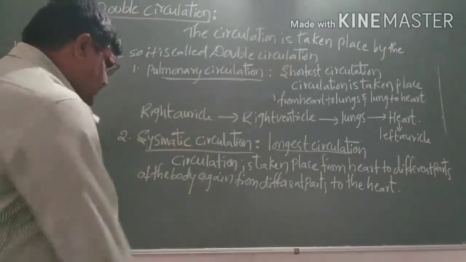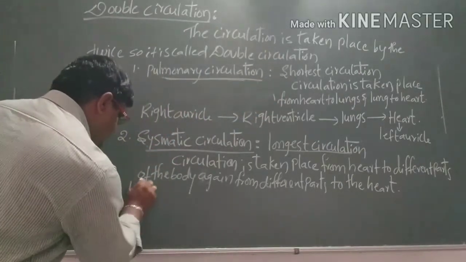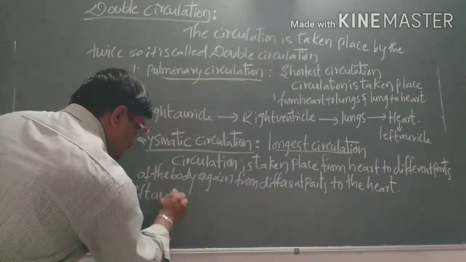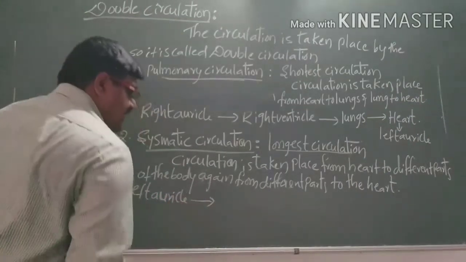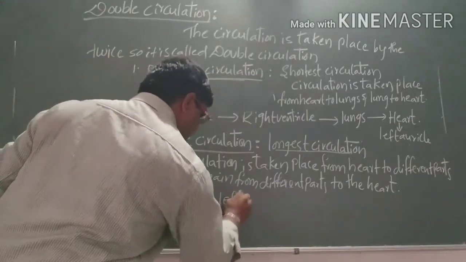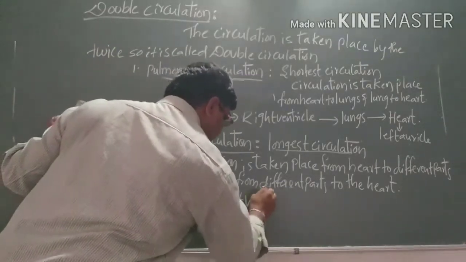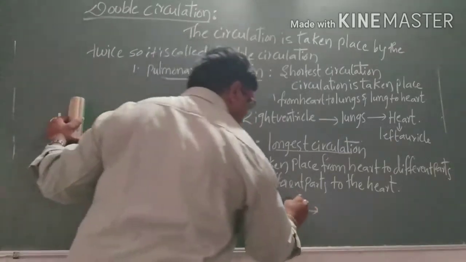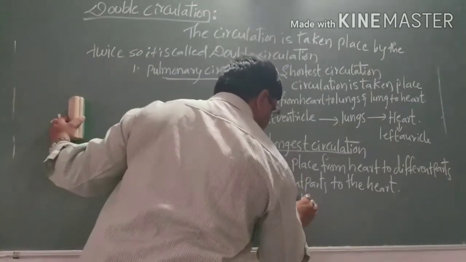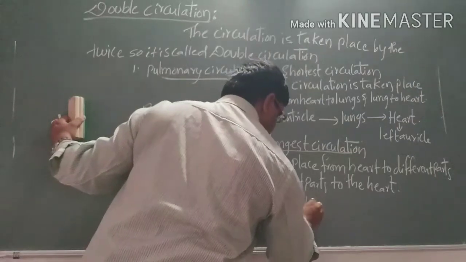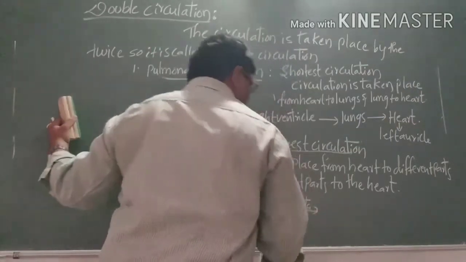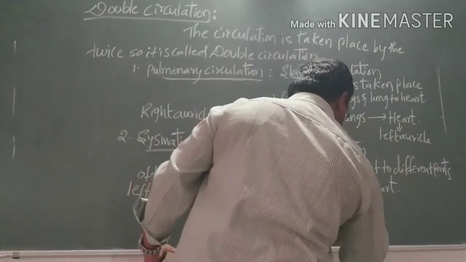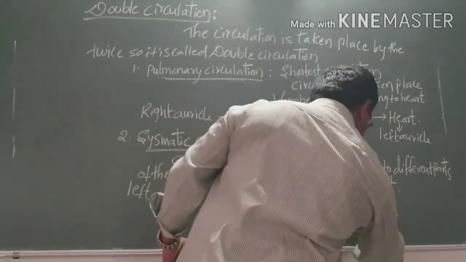In the systemic circulation, the blood goes from the left auricle to the left ventricle, and from the left ventricle through the aorta it passes to different parts of the body.